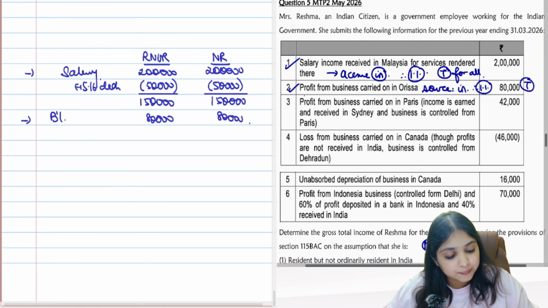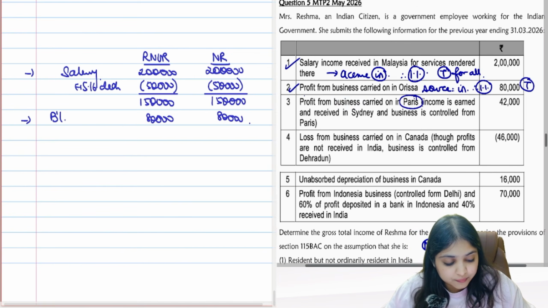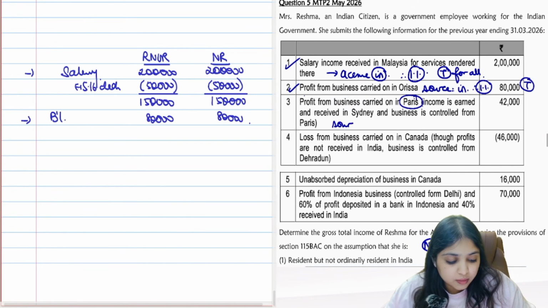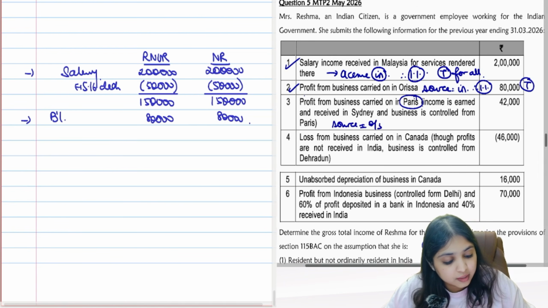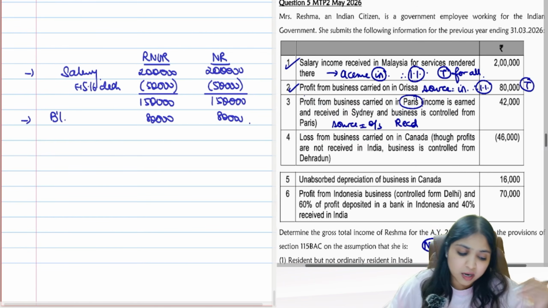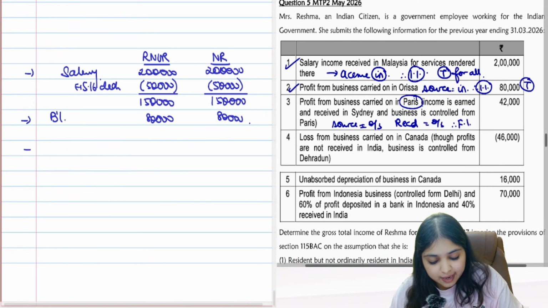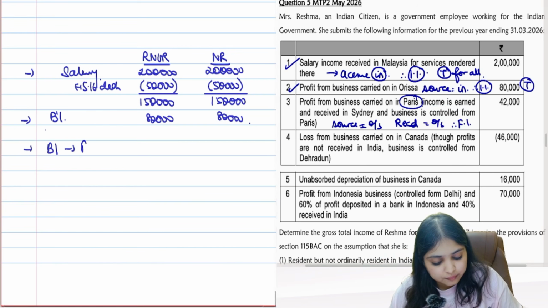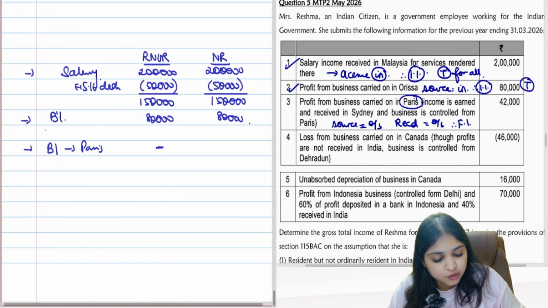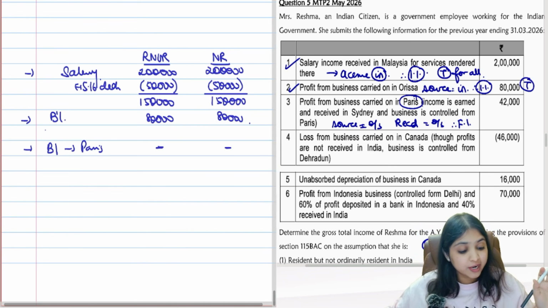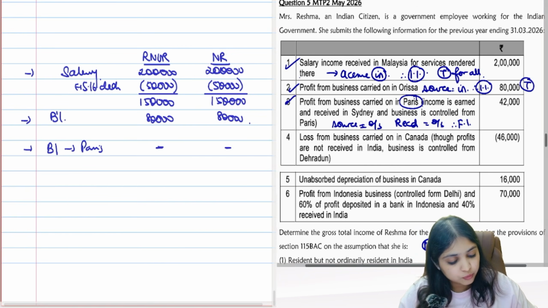Okay. Then profit from business carried on in Paris. So where's the source of income? Business in Paris. Source is outside India. Income is earned and received in Sydney, and the business is controlled from Paris. So source is outside India. Received is also outside India. Even the business is controlled from outside India. So this becomes a foreign income. Will this income be taxable for your RNOR? Paris business. Not taxable for RNOR, not taxable for NR, not taxable for anybody. It's a foreign income. Then comes your fourth adjustment.